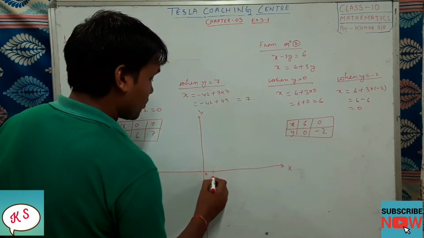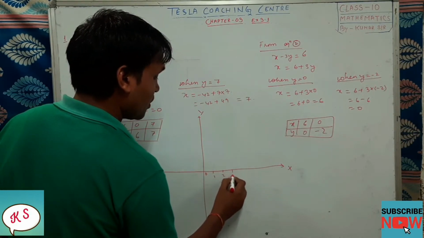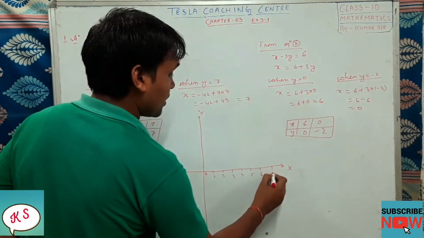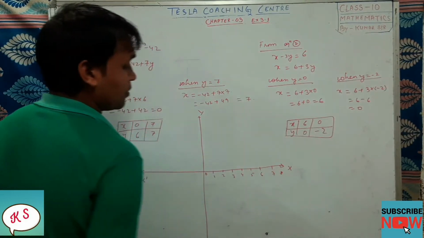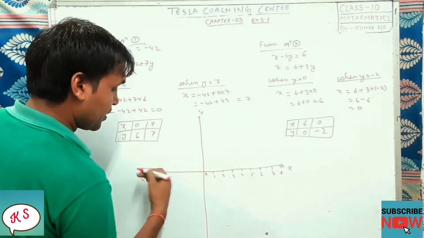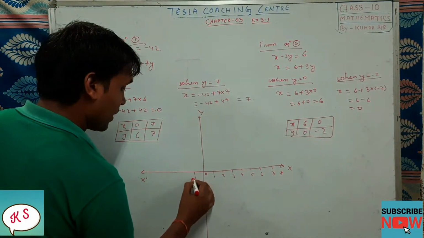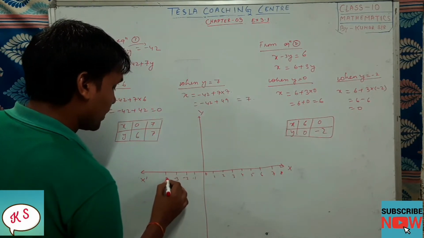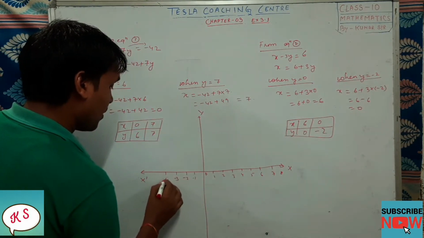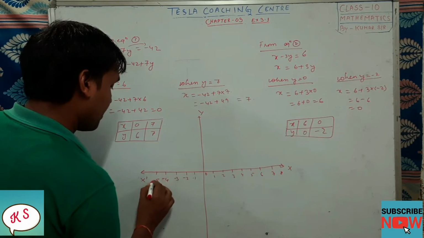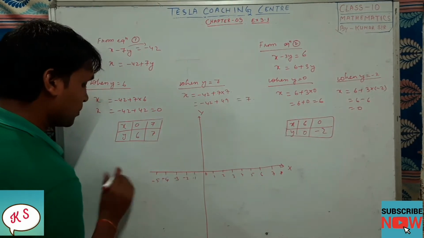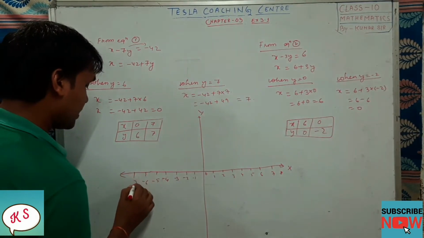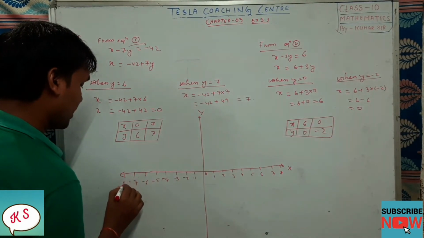So we'll mark it as 1, 2, 3, 4, 5, 6, 7, 8. This side is positive, this side will be negative. So minus 1, minus 2, minus 3, minus 4, minus 5, and we have to extend a little bit, minus 6, minus 7, minus 8.